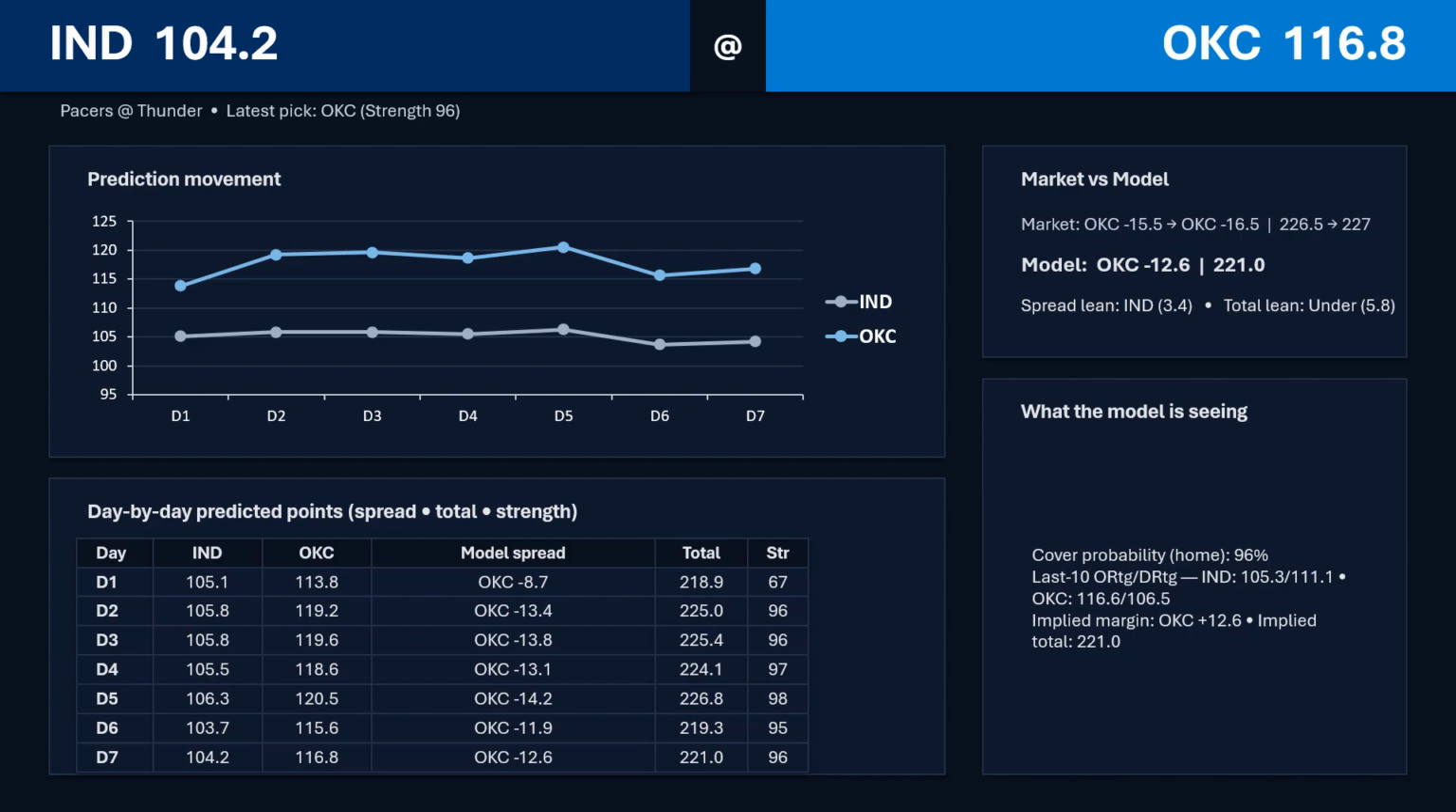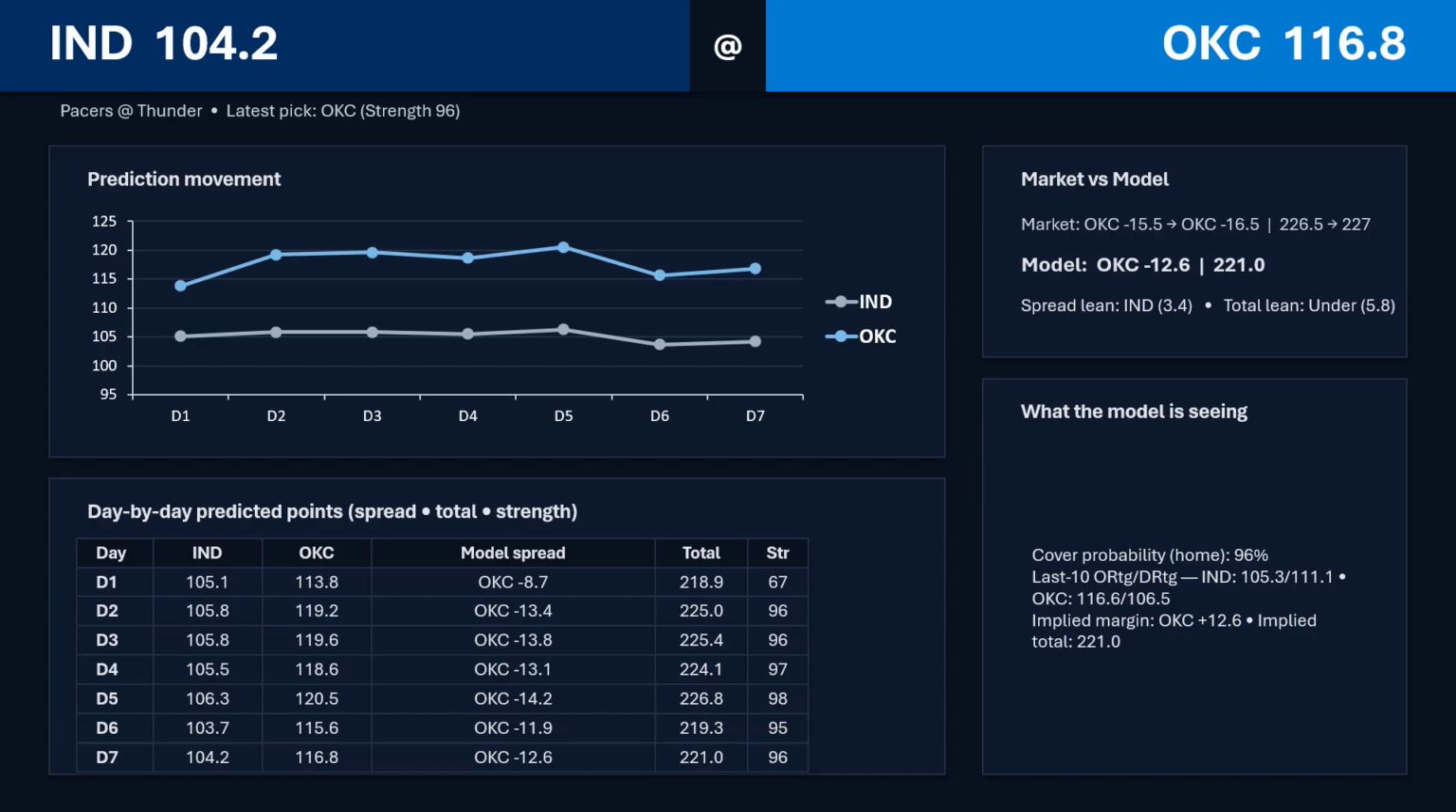The model has had OKC at 9 or better pretty much all week long. It was 8.7 day one, and it's been double digits ever since. The total has fluctuated a little bit, 219 up to 226, almost 227, and then back down to 221. So before the last game that were played for both of them, the total was actually right there with Vegas.